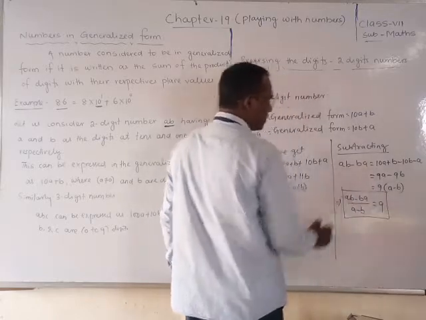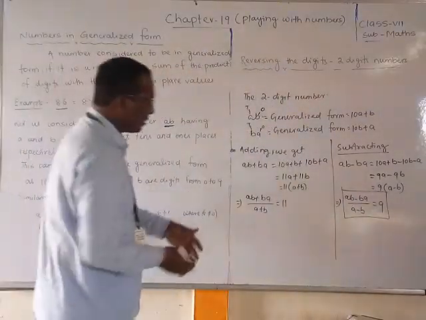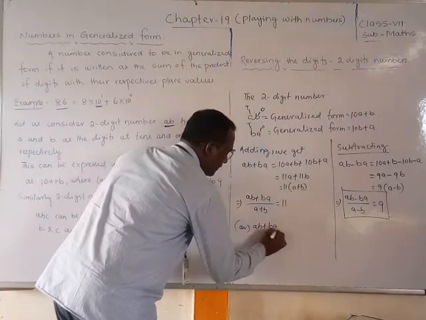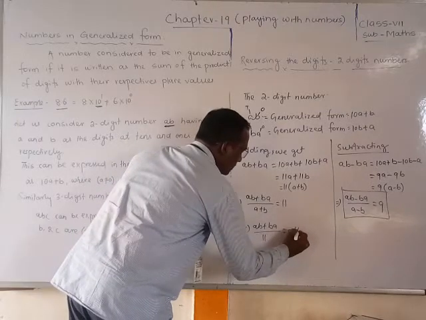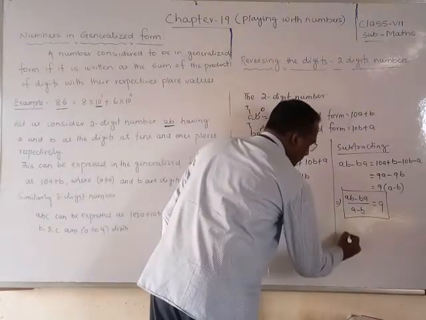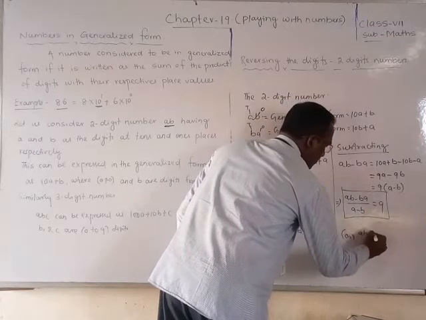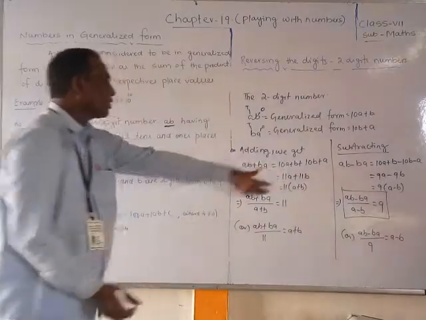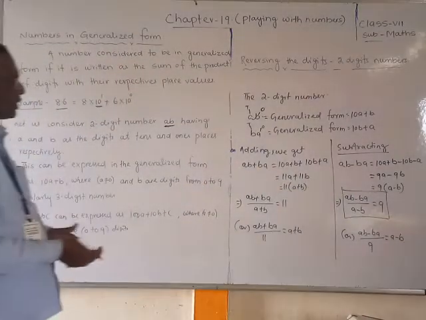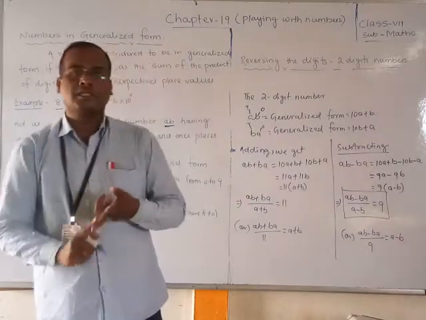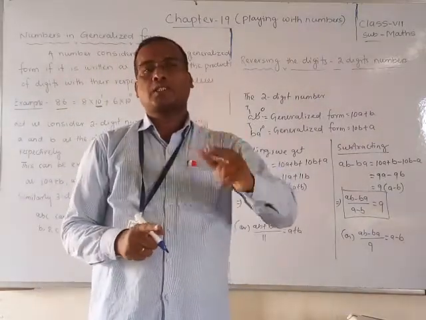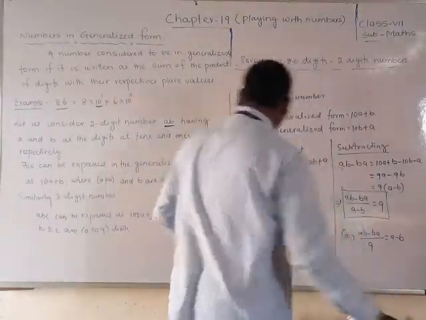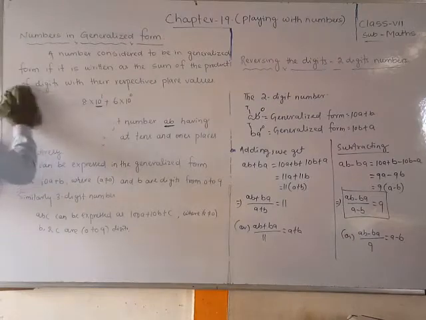So this is very important, friends. We can write ab plus ba divided by 11 will get a plus b. Also, ab minus ba divided by 9 will get a minus b. So what did you understand about this? We understood that whenever we reverse the two digits and add, then if we divide by the sum of the digits, it is divisible. Don't be confused, friends. We will take one example, then you can understand easily.